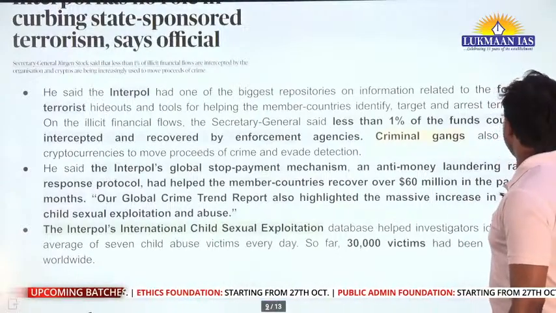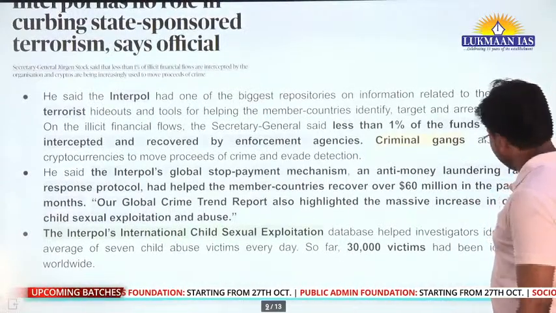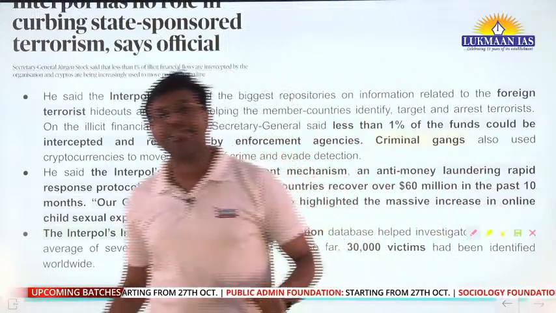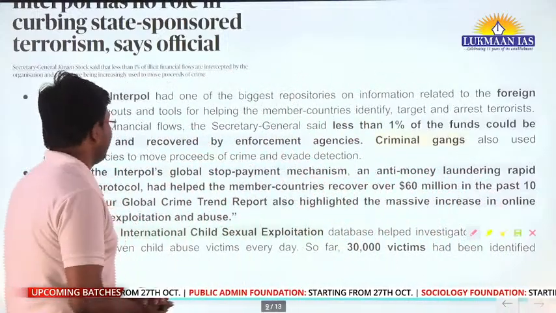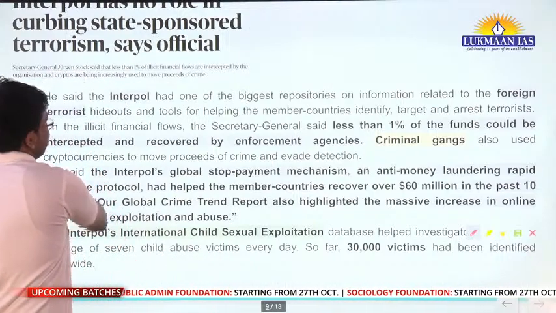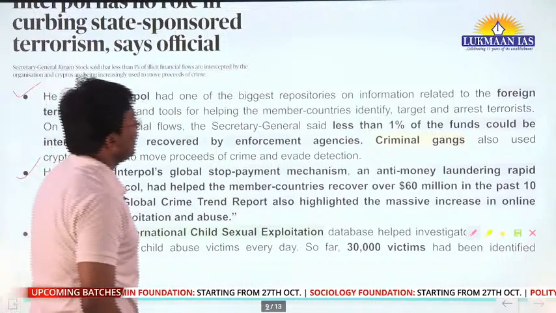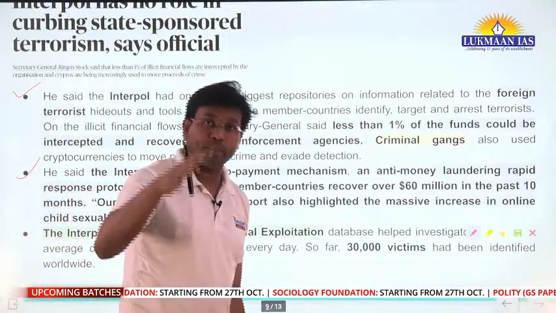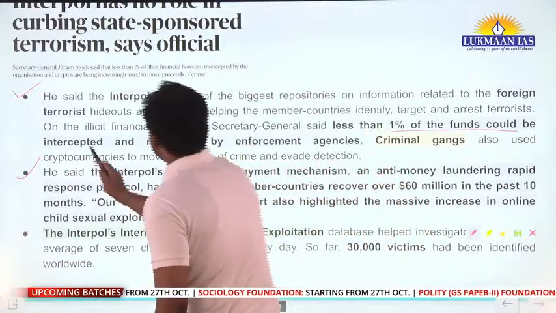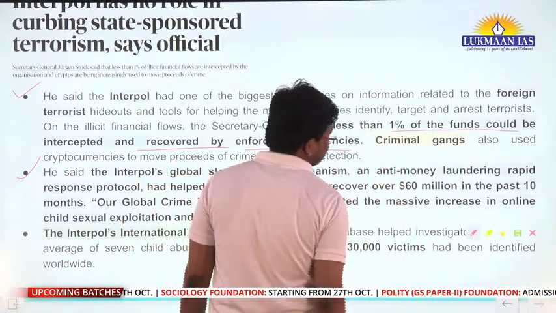Now here, they have also mentioned the activities being done by Interpol. Interpol has taken multiple steps related to stopping financial crimes. Less than 1% of the funds could be intercepted and recovered by the enforcement agencies.